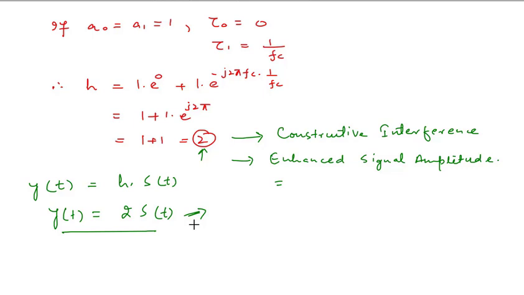So the coefficient h varies depending upon the various channel attenuation factors, that is a_i and tau_i, the attenuation and delays for different paths in a multipath scenario. So this is about the propagation model for a multipath scenario in wireless systems. So that's all for this lecture. Thank you for watching.